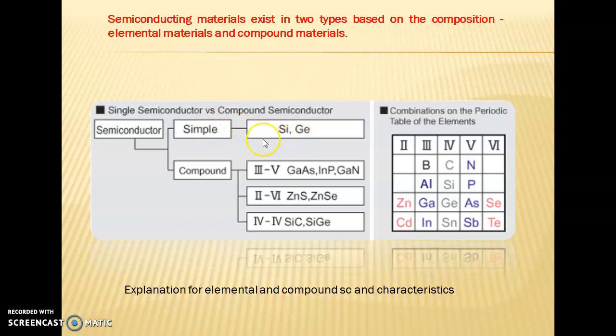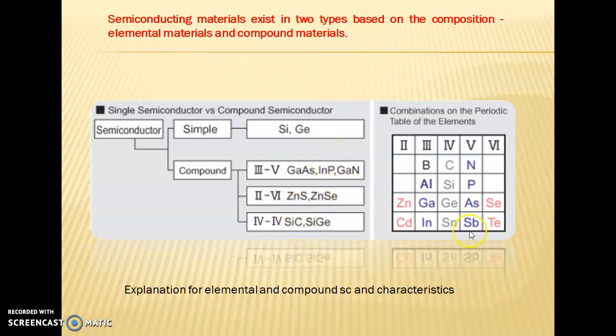Simple semiconductor, only one element you have, silicon and germanium. Compound semiconductor, you have two or more semiconductors: gallium arsenide, indium phosphide, gallium nitride. So these are one or more semiconductors. So this is known as compound semiconductors.